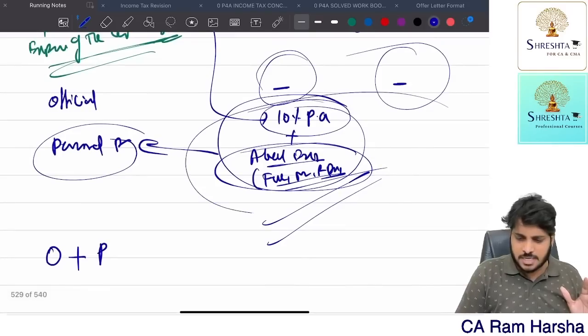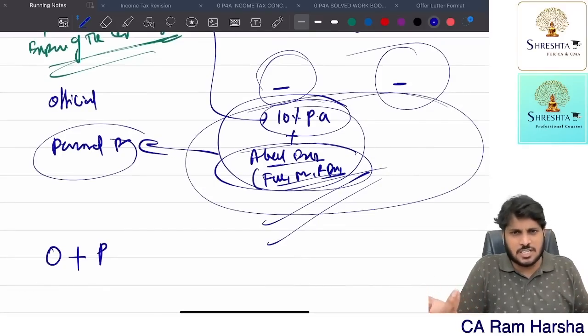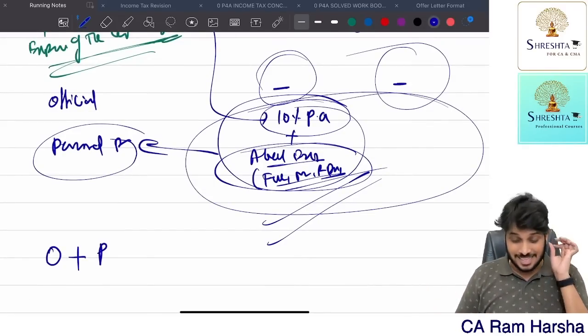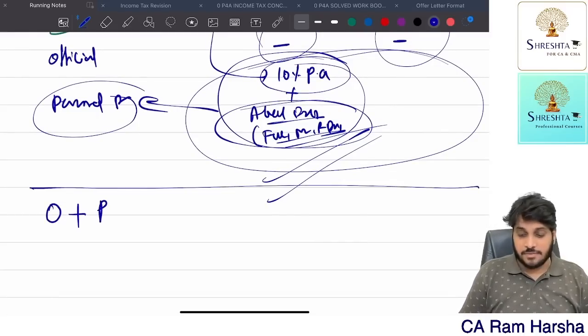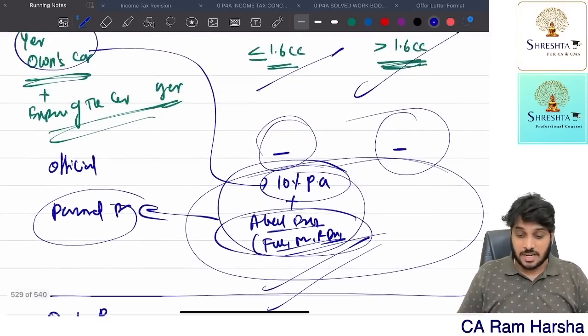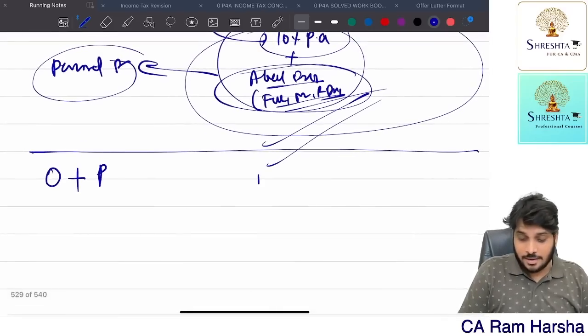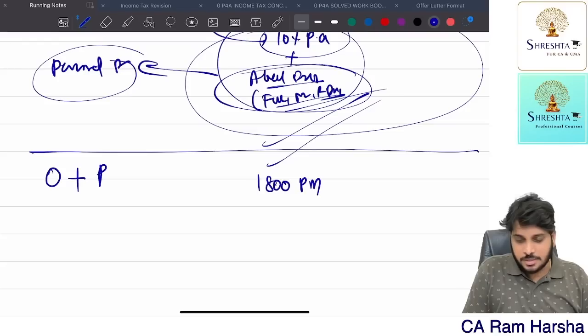If it is completely personal, use of movable asset plus actual expenditure is perquisite. Very simple. If it is official plus personal, how to value? If the car capacity is less than 1600 cc, then 1800 per month is the perquisite.